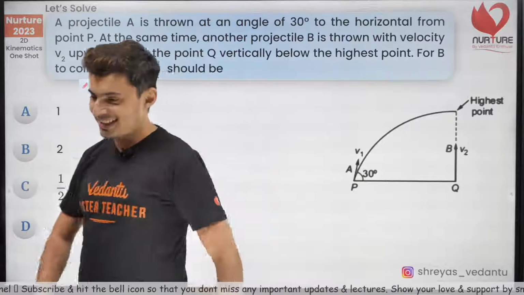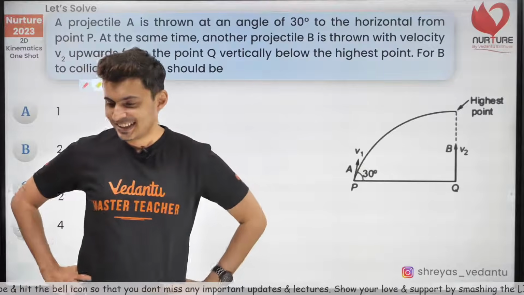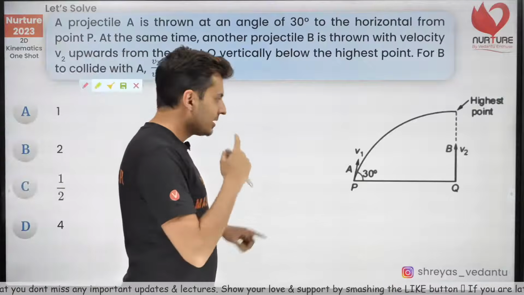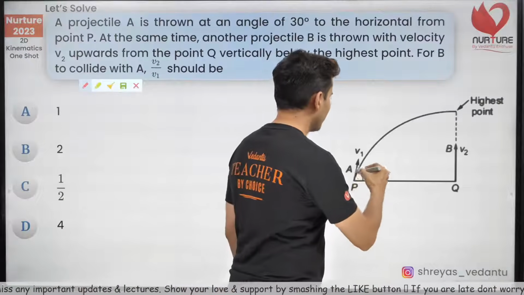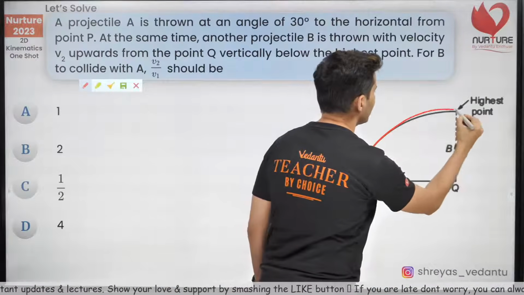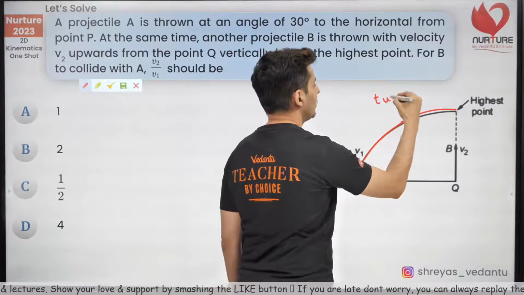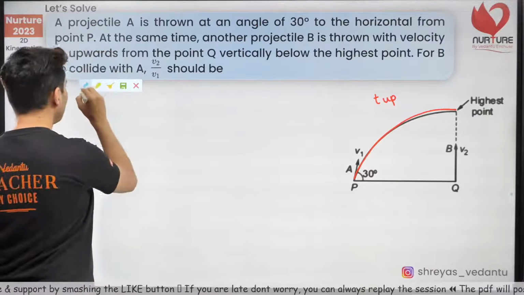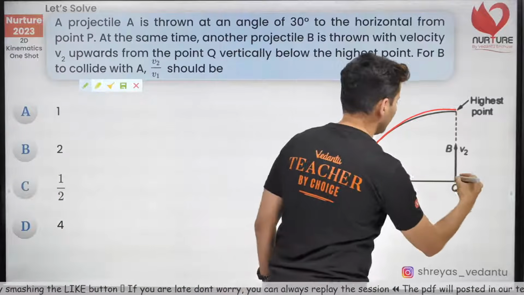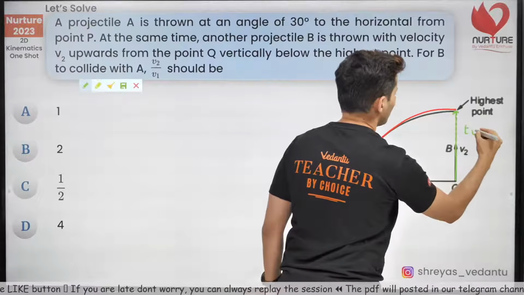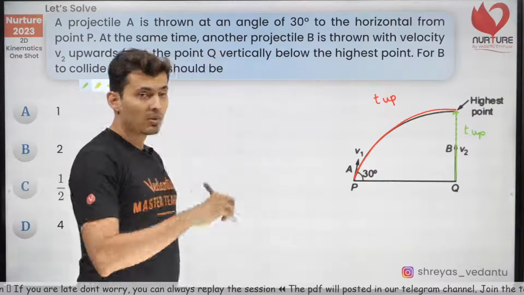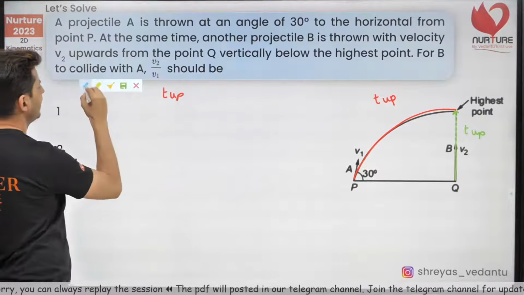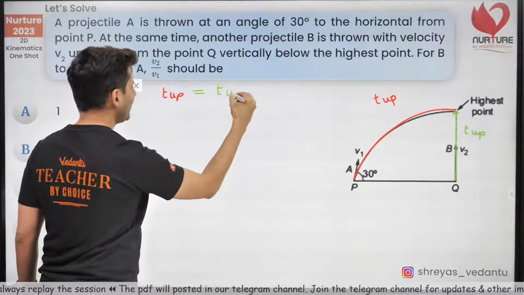Okay, so let's do this. EGL also saying A. Okay, so only some of you are correct. Now, for this projectile to reach here, this is only the time taken to go up, correct? And for this projectile, it's also the time taken to go up, but you have to use a different formula. The time taken to go up for this and the time taken to go up for this will be equal.